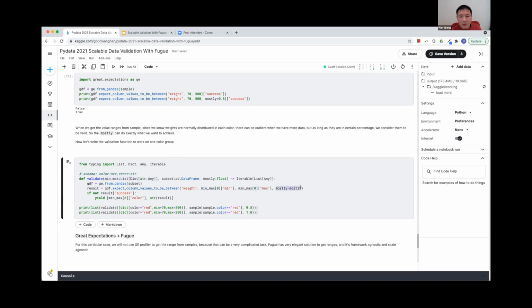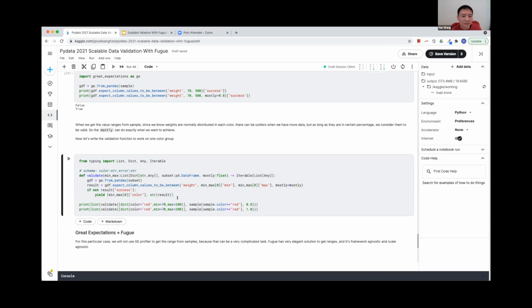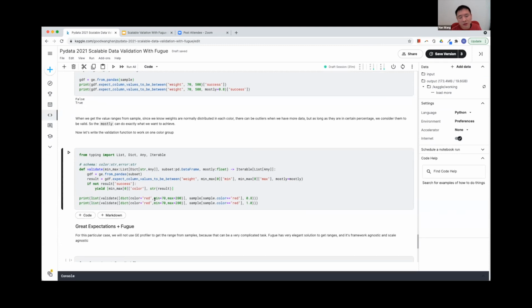And also we provide the mostly. And only if this result is not successful, we return the color value and fail the result as string. So look at this function. It is just a Python function, nothing special. It has nothing to do with Fugue, has nothing to do with Spark or Dask. So we can just do some unit test on it.